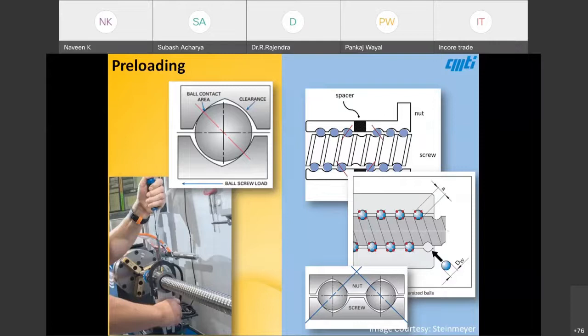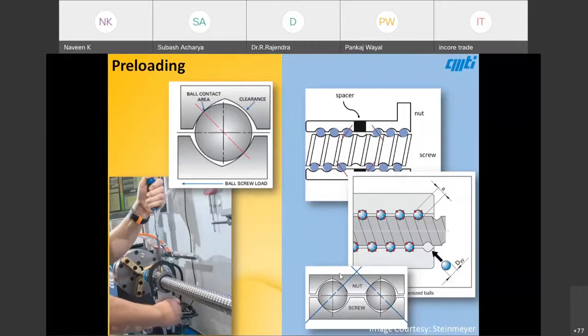There are three methods used with respect to the ball nut. One is a double nut ball screw with a spacer in between, and both sides preload. The second is a large size ball screw, where manufacturers use slightly larger size balls, so that here it is a 2-point contact and here it is a 4-point contact.